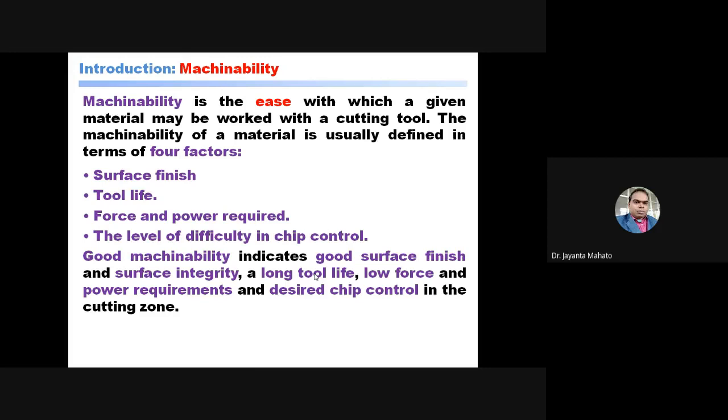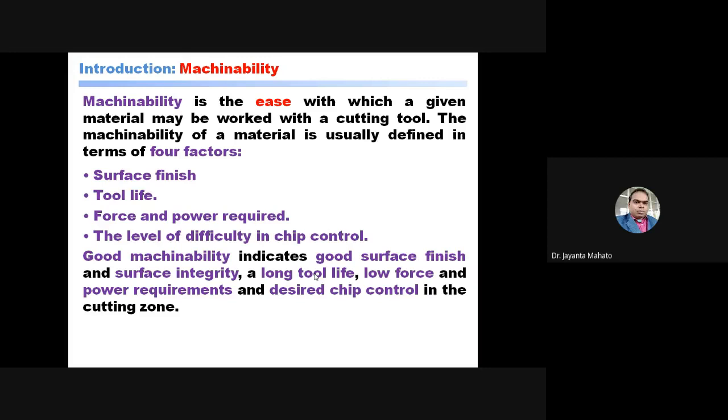Obviously, this means surface finish of the workpiece. For a good machinability material, we get a good surface finish. Like steel: if you turn steel, you can get a very good surface finish compared to cast iron. Cast iron is a brittle type of material.